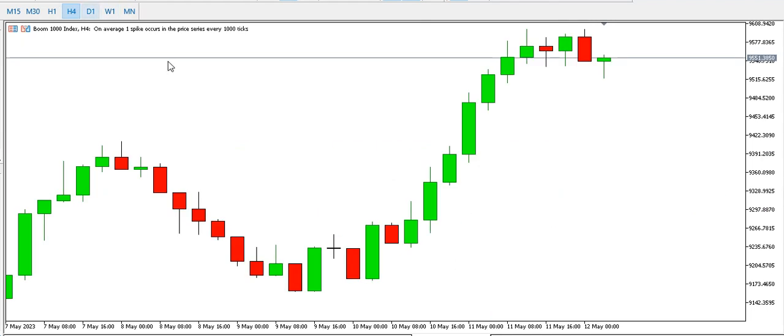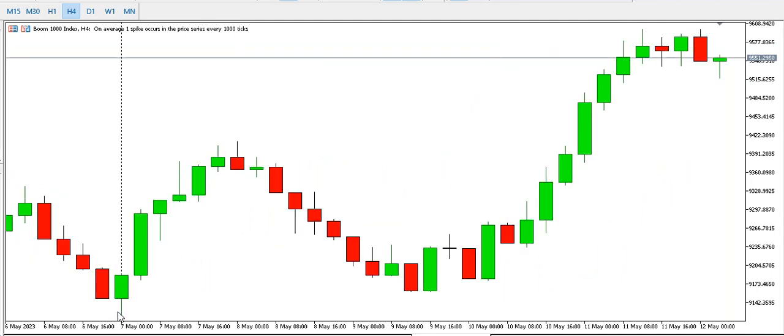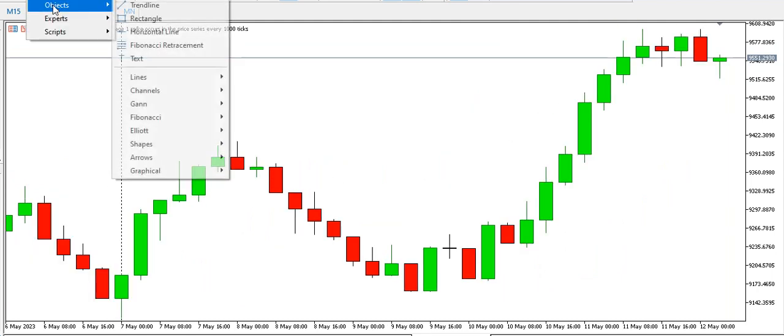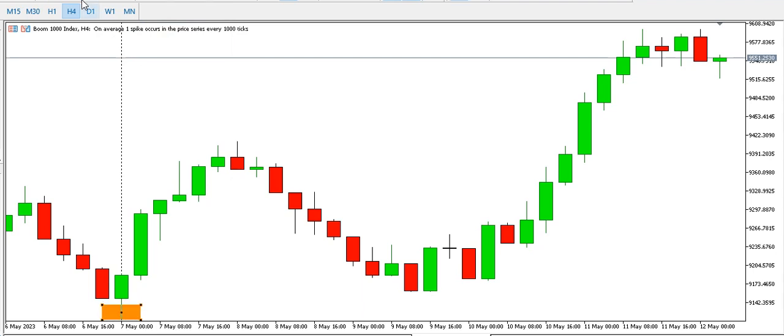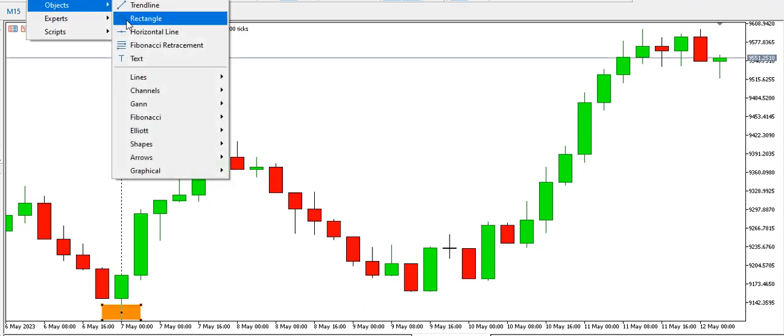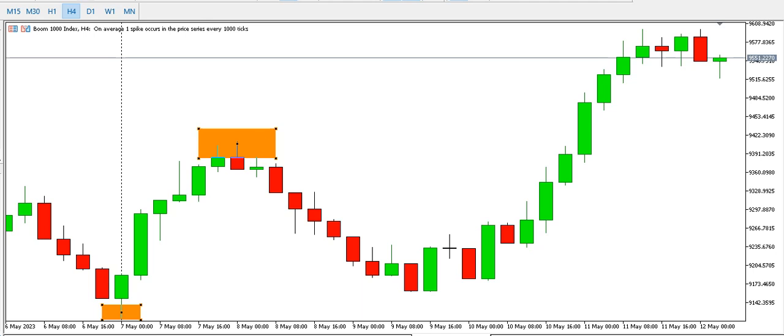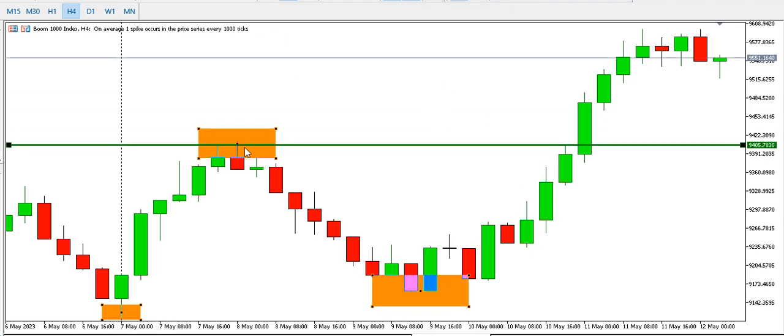On the 4-hour time frame, we can see a bullish structure. What do I mean by bullish structure? We have a low around here. This is our low. Then we have a high. This is our high on the 4-hour time frame, boom 1000 index. Then we have a higher low. This low is higher than this low. And then we have the break of structure of this particular high. Look at the break of structure for us to have a higher high.